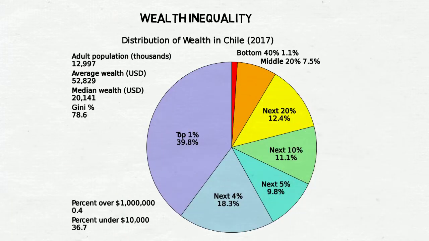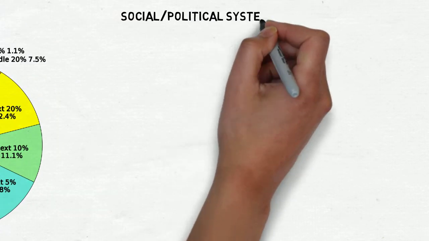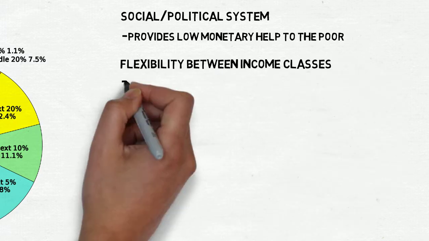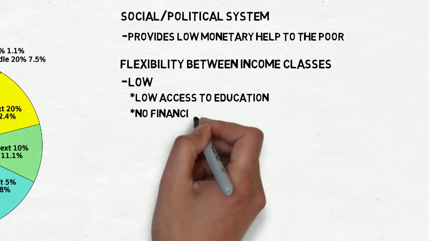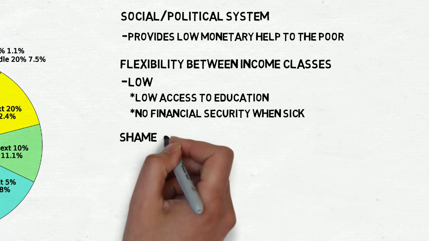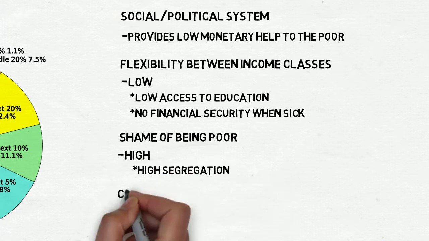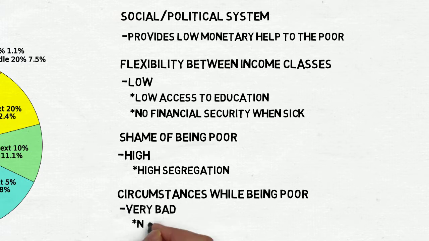This is the wealth inequality graph of Chile. The top 5% owns about 58% of the wealth. The Chilean social political system provides low monetary help to the poor. The flexibility between income classes is low since they have low access to education and no financial security when they get sick. The shame of being poor is high as there is very high segregation and the circumstances while being poor are bad as 10% of the citizens have no basic sanitation.